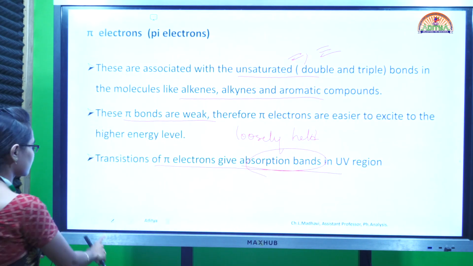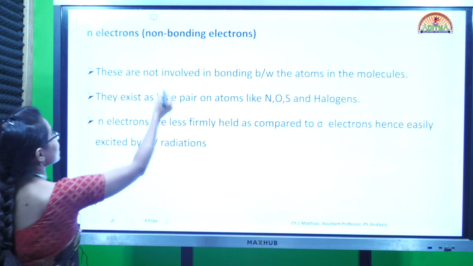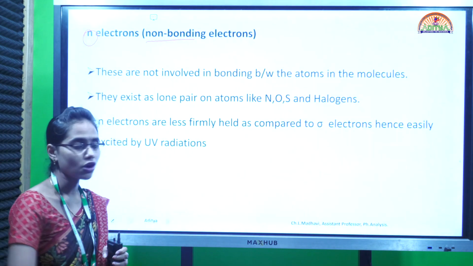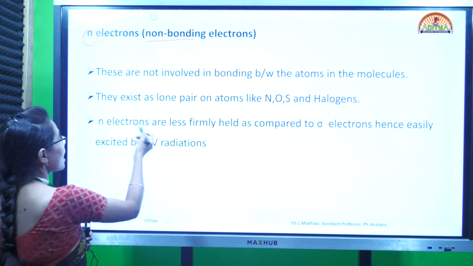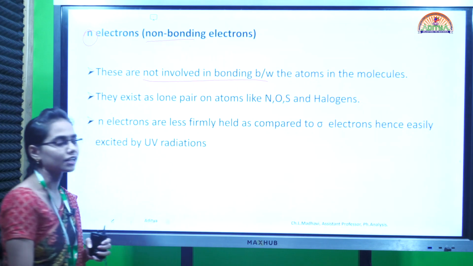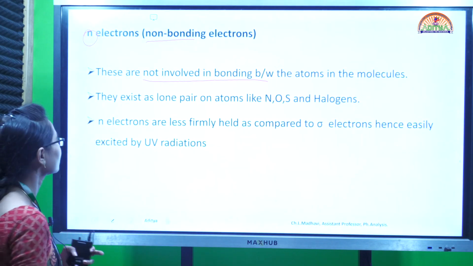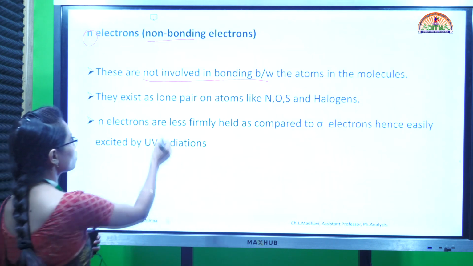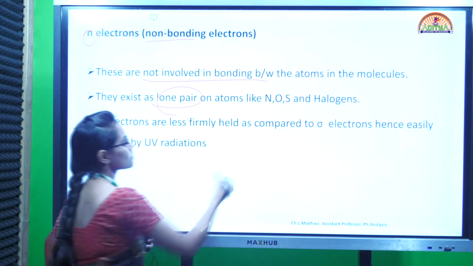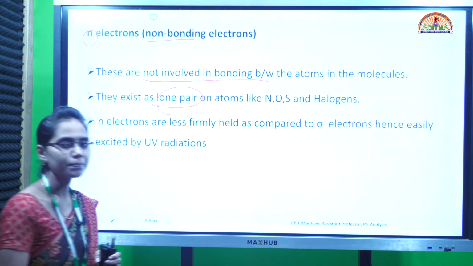The next type of electrons are non-bonding electrons. As they are non-bonding electrons, they are indicated by N. N means non-bonding electrons. As the name indicates, these are not involved in bonding between atoms in the molecule, so they do not take part in any bond formation. These exist as lone pairs on atoms, just like nitrogen, oxygen, sulfur. All these have lone pairs of electrons.